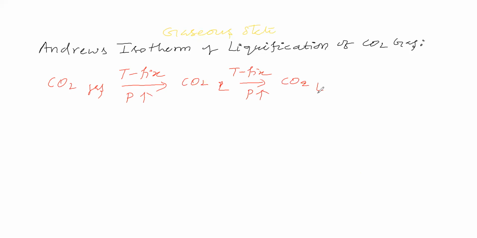Now in this case, we'll see how many moles of carbon dioxide we are taking. Suppose we are taking 1 mole of carbon dioxide gas. We are keeping the temperature at some constant value. Temperature we are fixing, some value we are fixing. Then we are applying pressure. Okay. So temperature is fixed. We are applying the pressure.